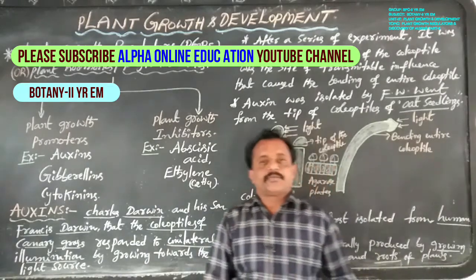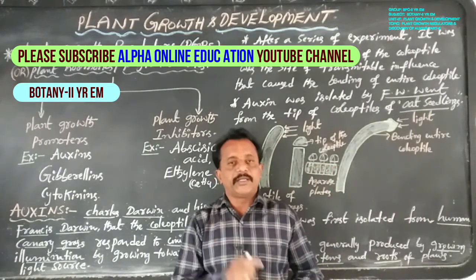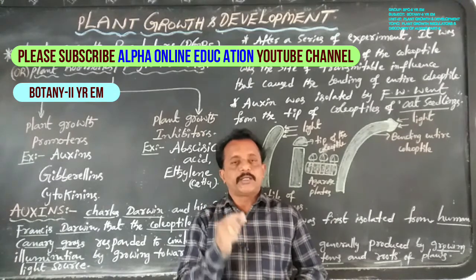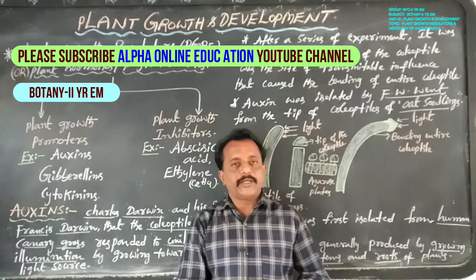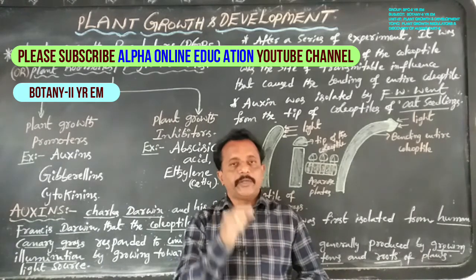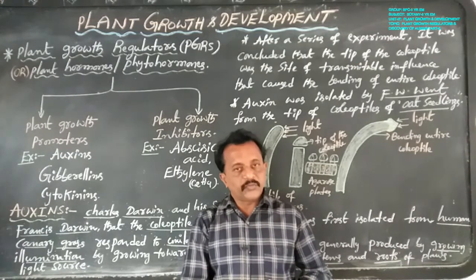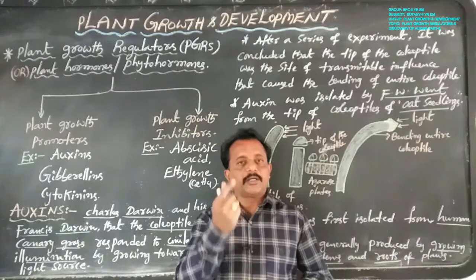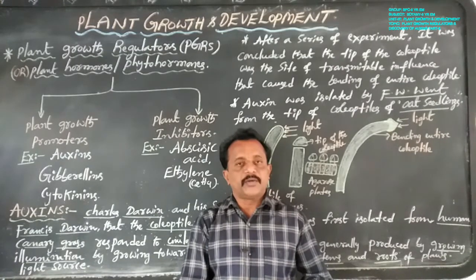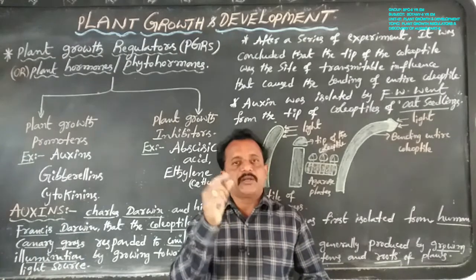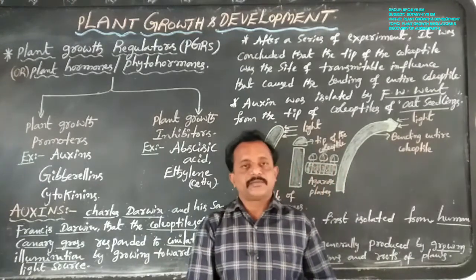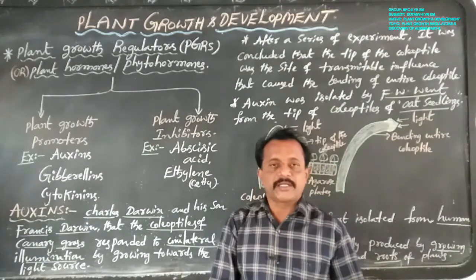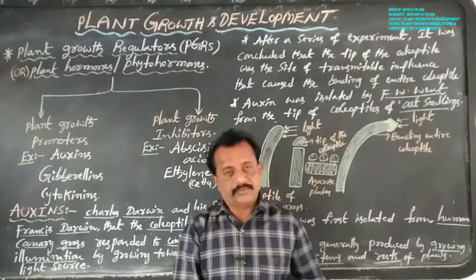Dear students, in previous classes we described plant growth in detail. What is the meaning of growth? How many phases of growth are there? What is the growth rate? What are the controls for growth? What is the meaning of differentiation, dedifferentiation and redifferentiation, as well as development of the plant cell, and also plasticity?